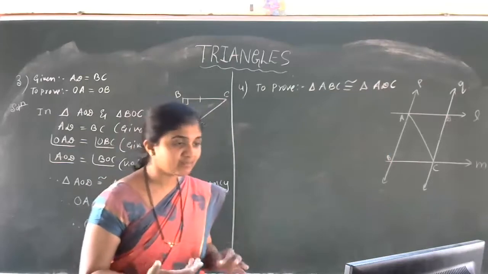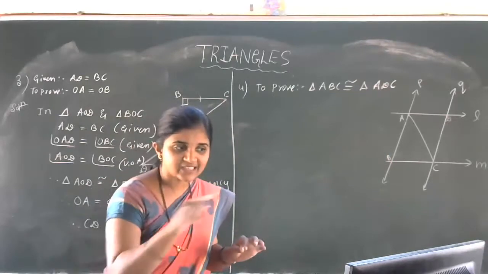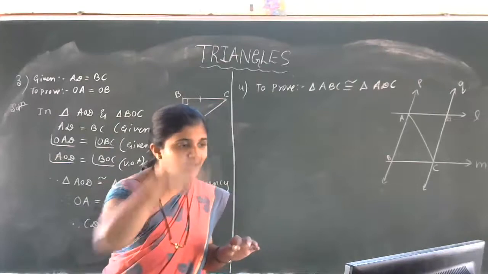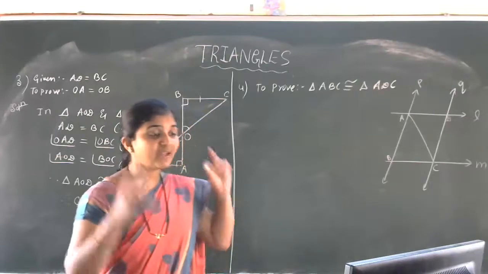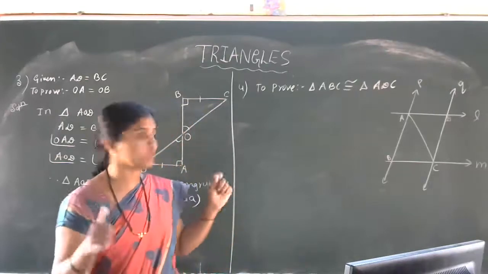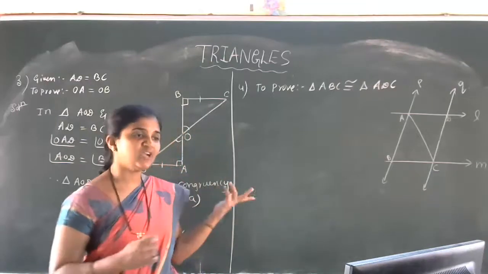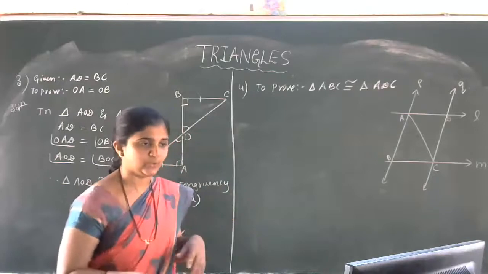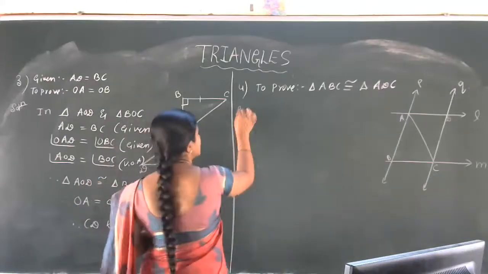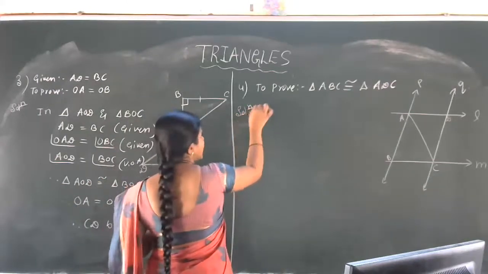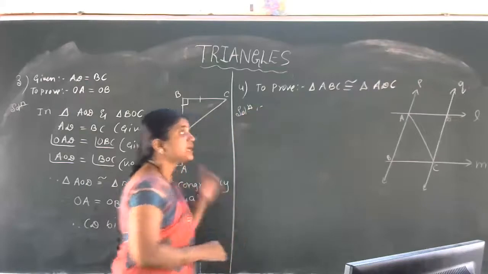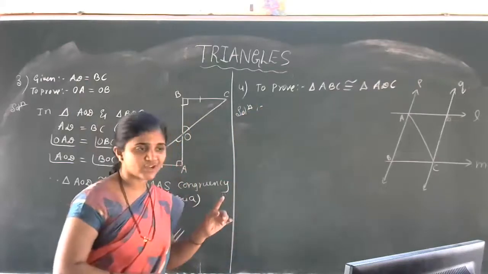It's very simple. Here the given is that the lines L and M are parallel, and P and Q are parallel. With the help of this parallel line condition, you can also write the given data: L parallel to M and P parallel to Q. Now let's start with the solution part. Again, we have to prove that triangle ABC is congruent to triangle ADC.